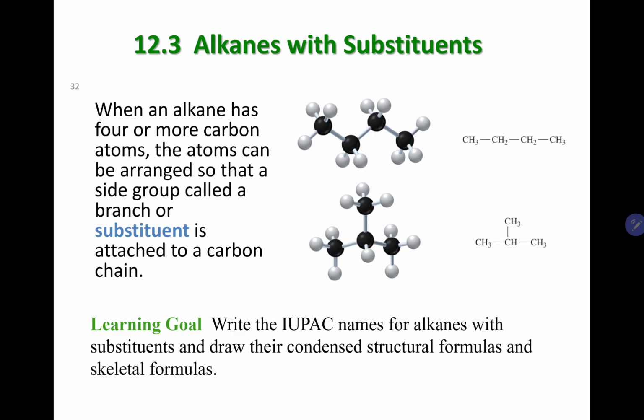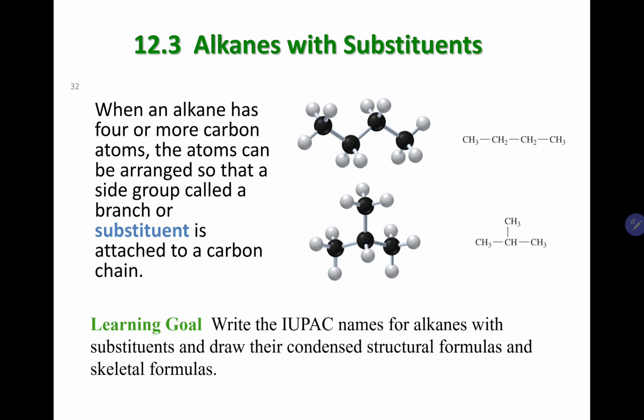Here's the thing. Up until now, we talked about alkanes, and we know that alkanes are hydrocarbons. They only have carbons and hydrogens. And we learned straight chain alkanes up to now. That means alkane carbons are connected to no more than two other carbons. Either carbons are connected to one other carbon or two other carbons. So we call them straight chain alkanes. And we also talked about cyclic alkanes, cycloalkanes, right? So that is what we learned in previous lessons.